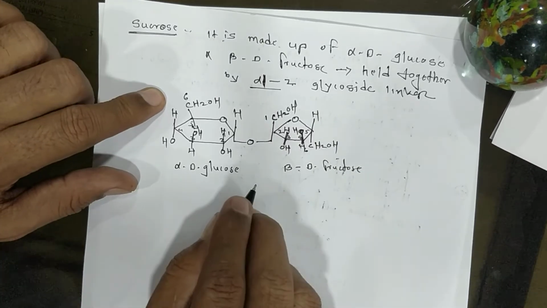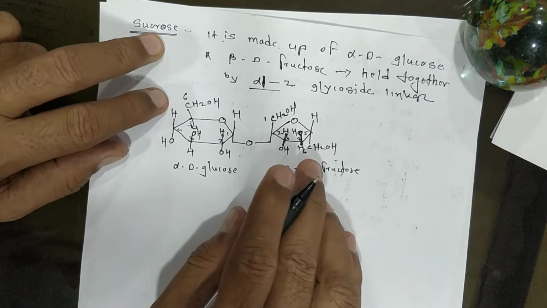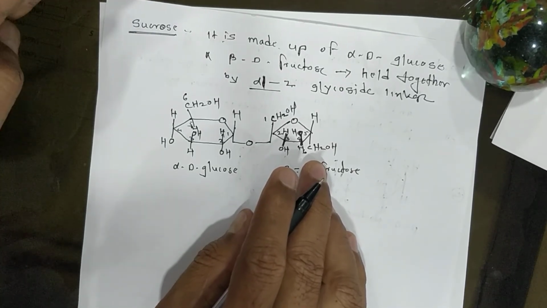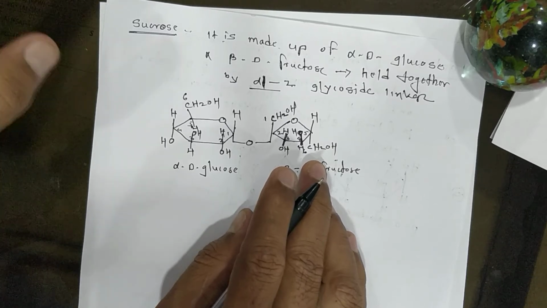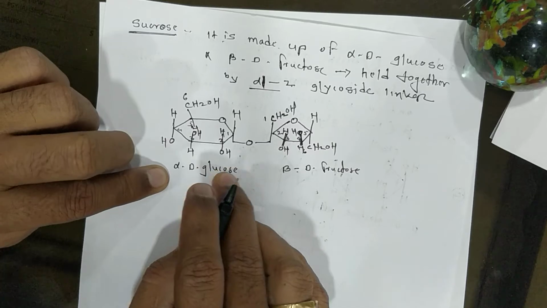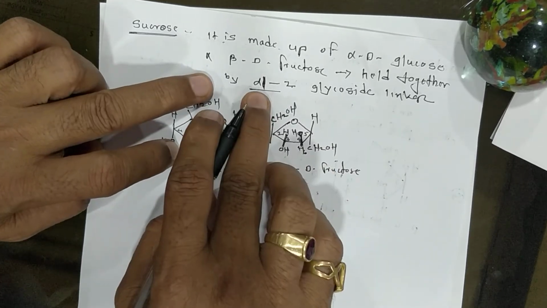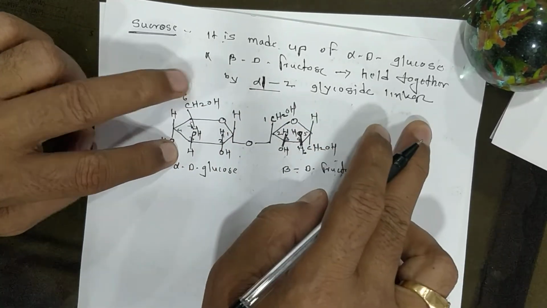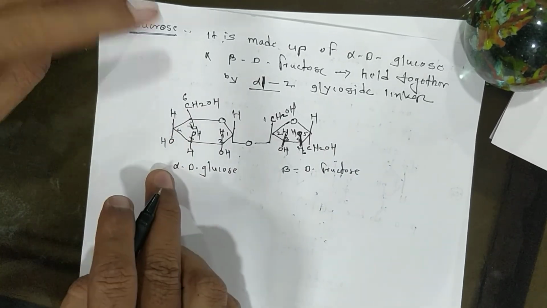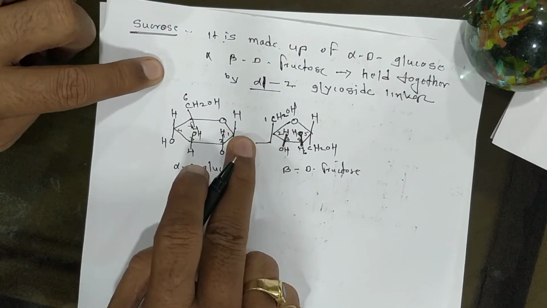In a simple manner, you have to say sucrose is made up of two different monosaccharide molecules, glucose and fructose, joined together. Now what is sucrose? It's a disaccharide having two different molecules.